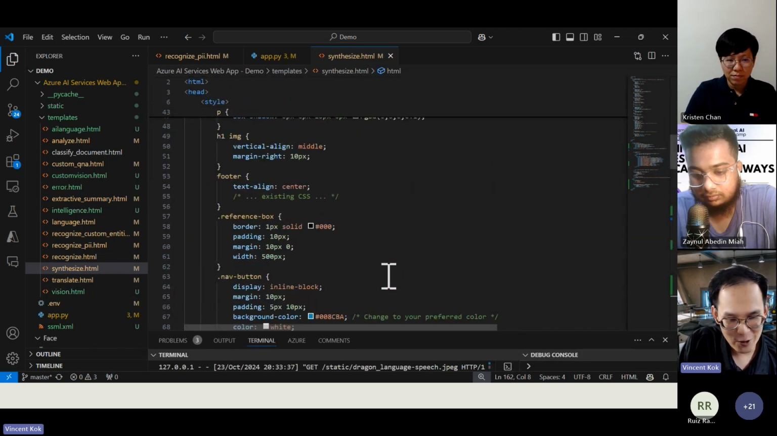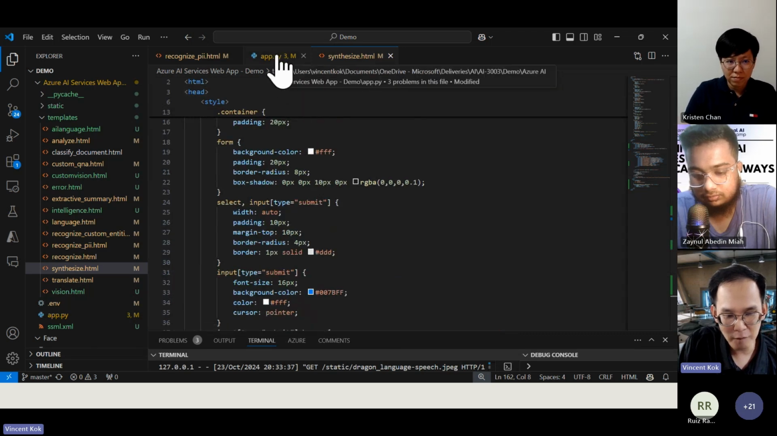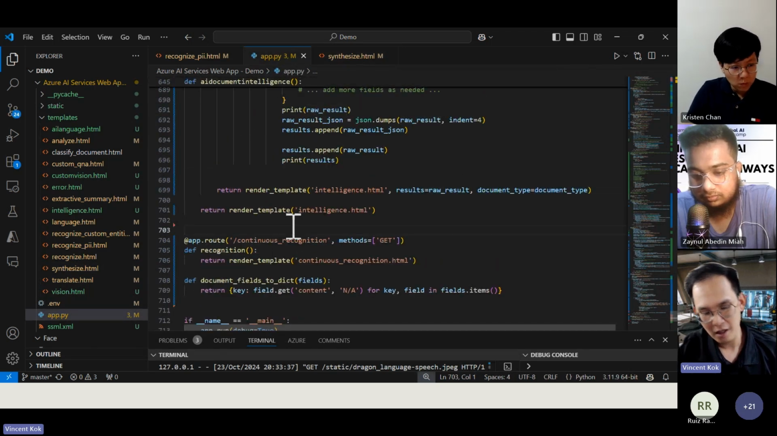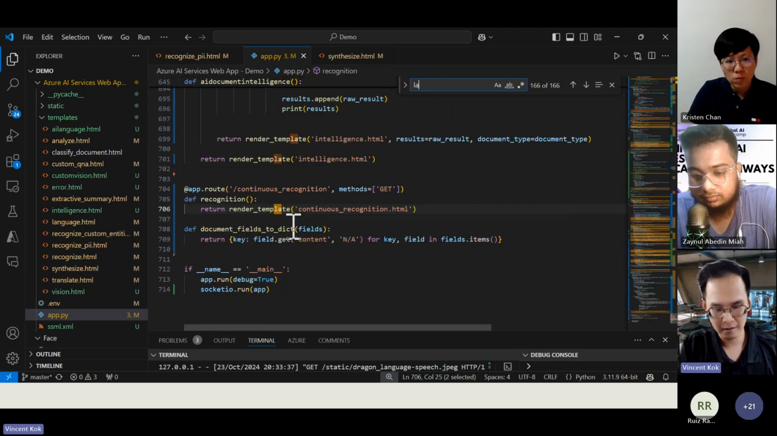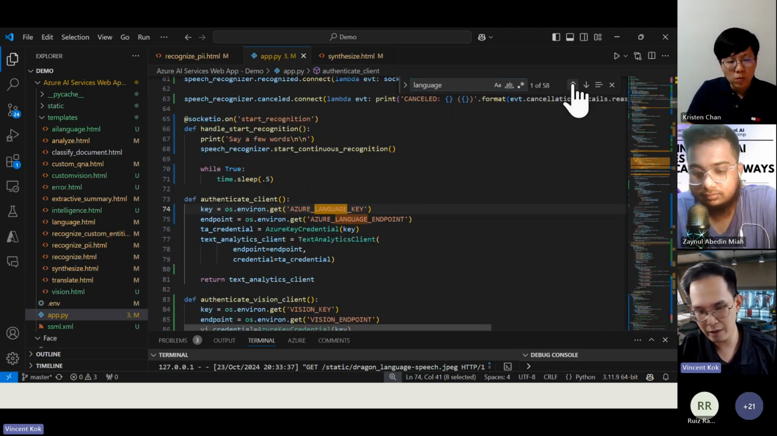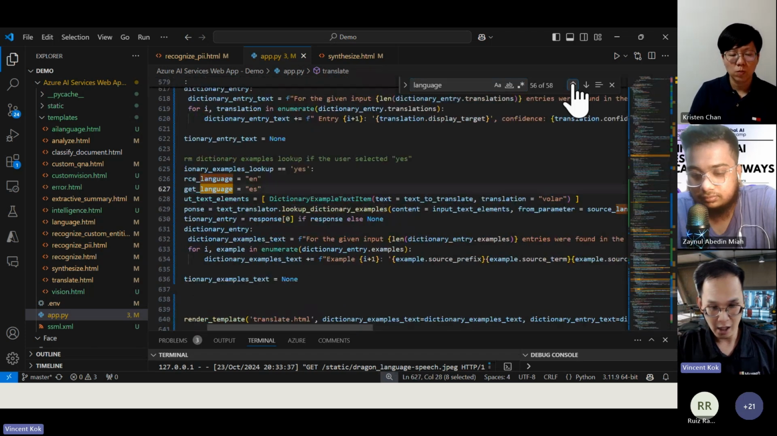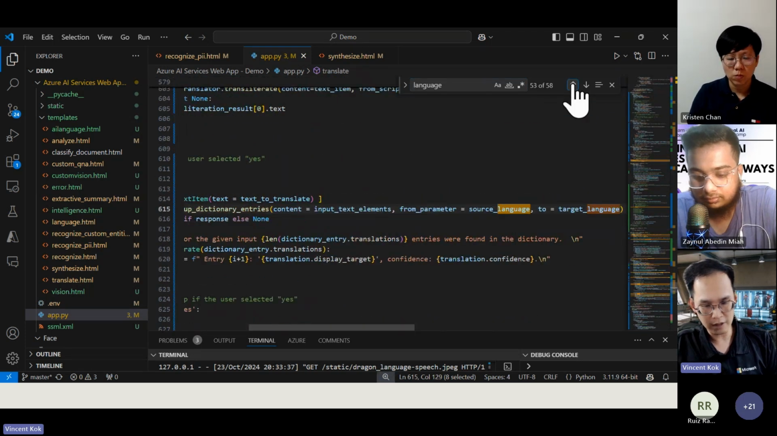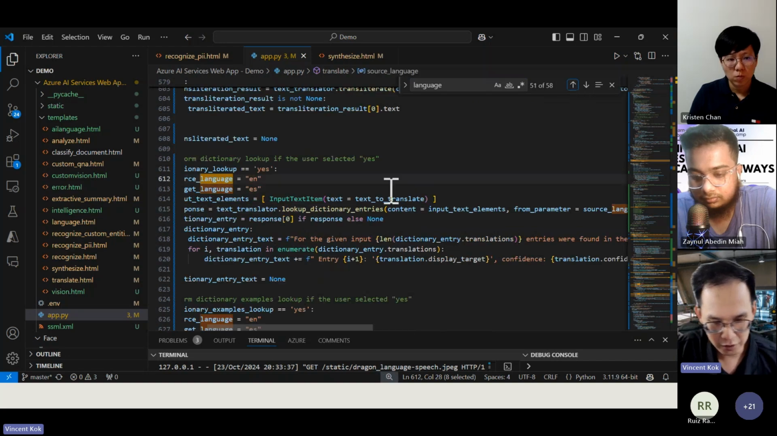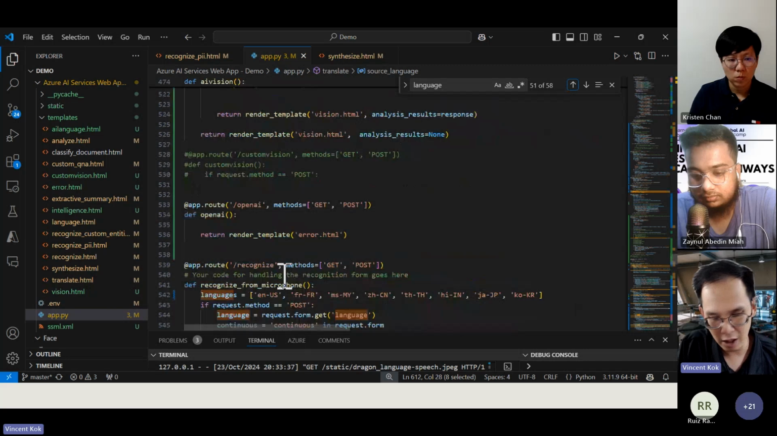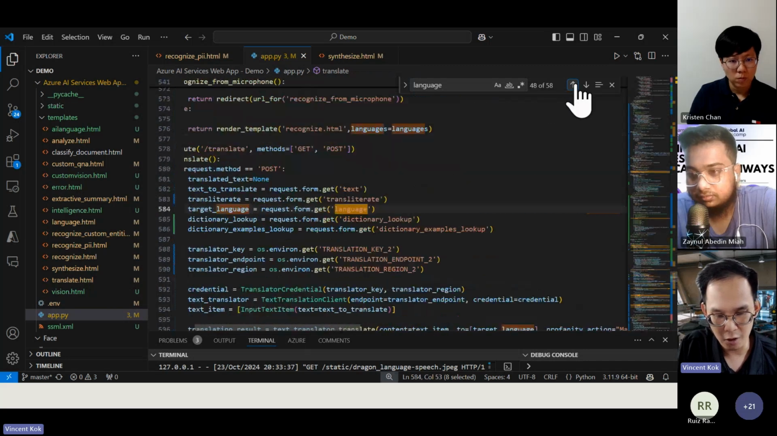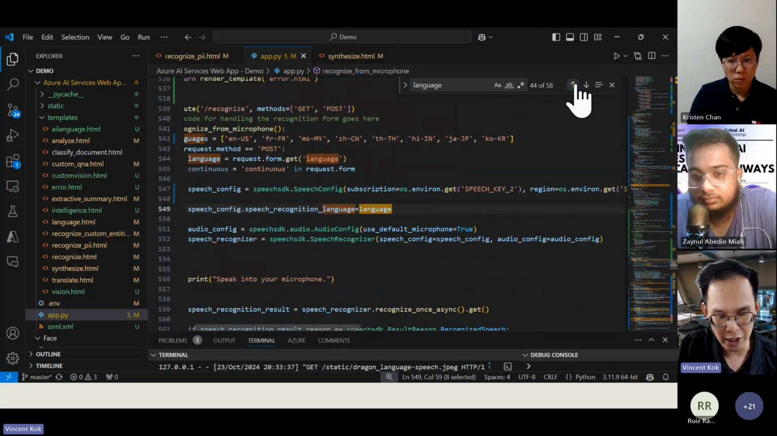Now let me show you my app.py. This is the main logic, and we have our language route. Okay, language route. Where's my language route? It's a bit messy still. Still a lot of things to work on here. So if you are a software engineer or whatever, please help me here. This is an open source project.